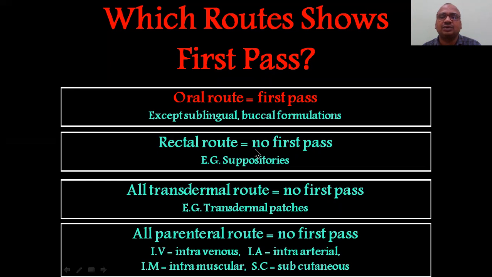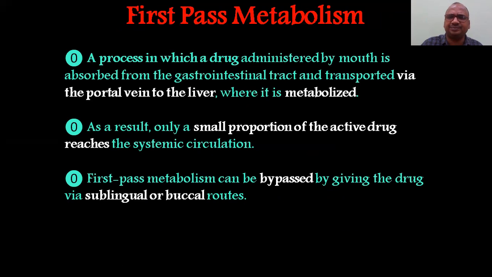Rectal route, no first pass. Suppositories, for example. All transdermal routes, transdermal patches, for example, no first pass. All parenteral routes, IM injection, IV injection, are also not at all related to first pass metabolism. IV route, IA route, subcutaneous route, intramuscular route, no first pass for all. Okay. Yeah, here you can see the matter.